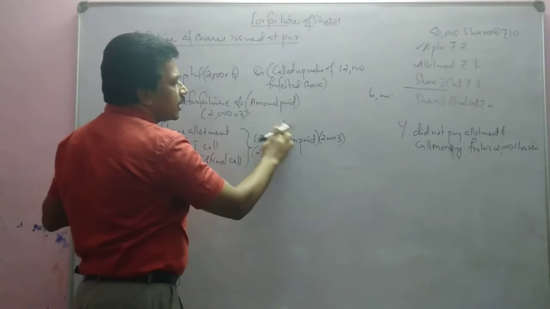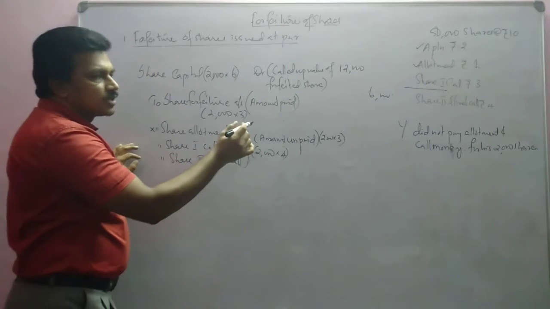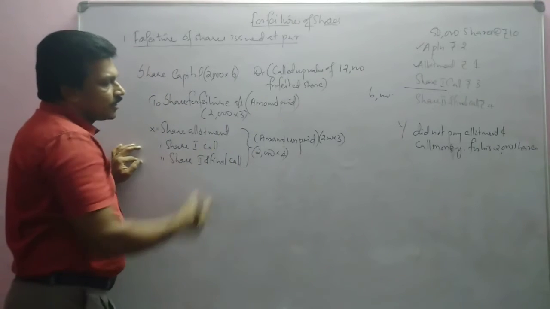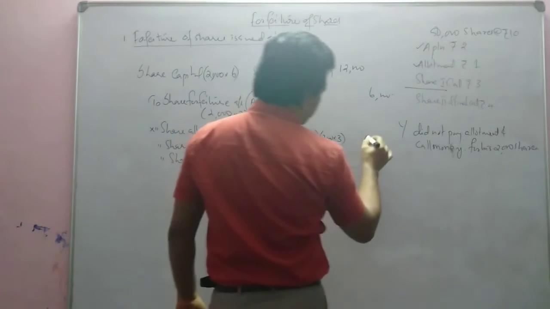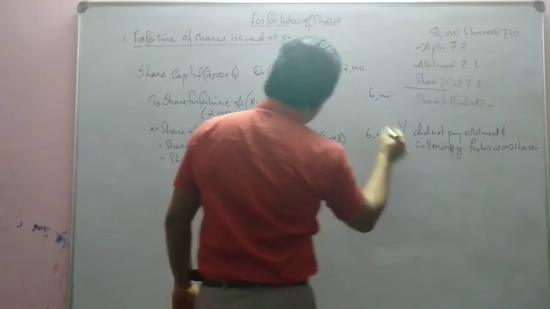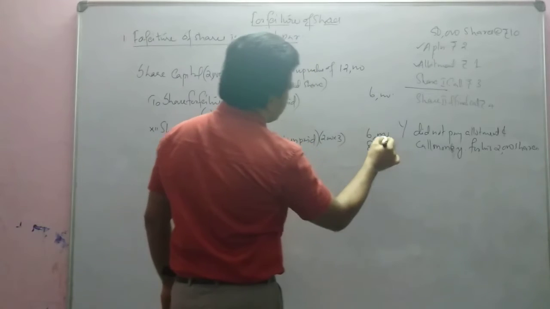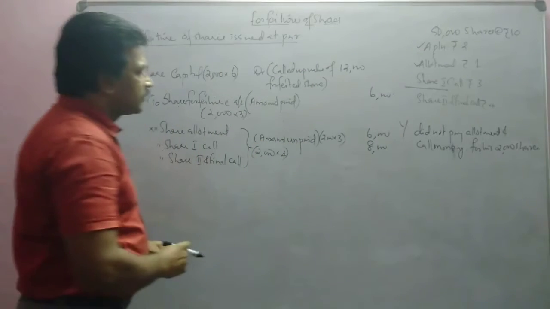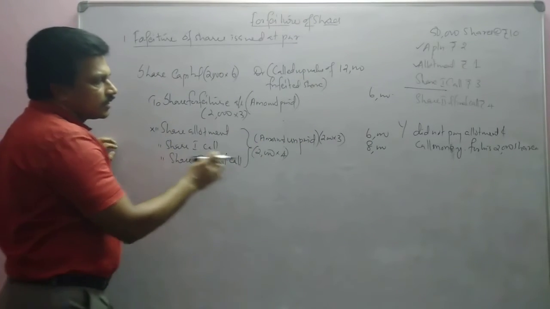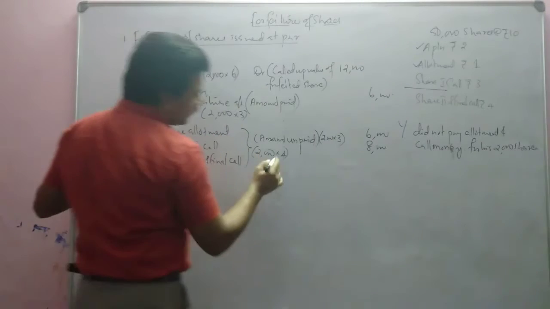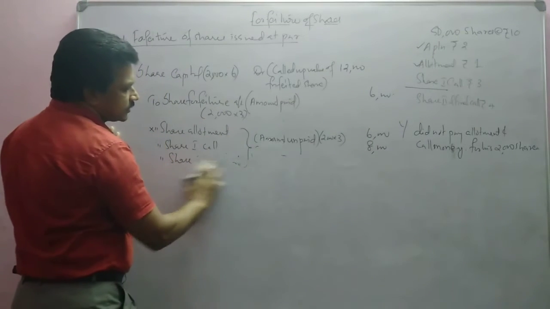Which are the amount unpaid? First call is there. First call 2000 into 3 and second call 2000 into 4. So 2000 into 3, 6,000, then 8,000. Okay. So first call, one thing is there, second call is not called, so no need to write that.